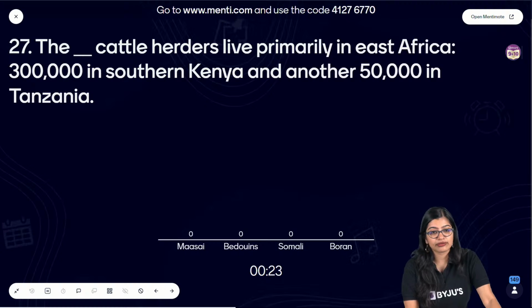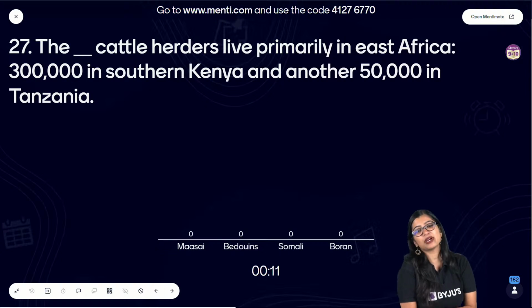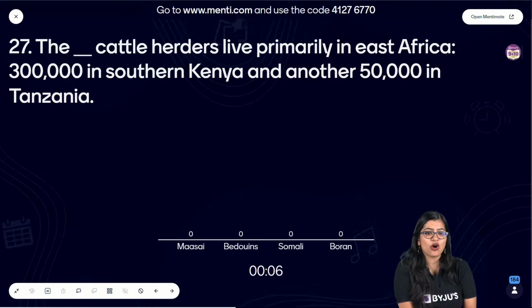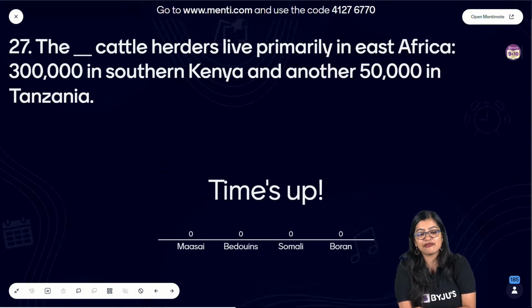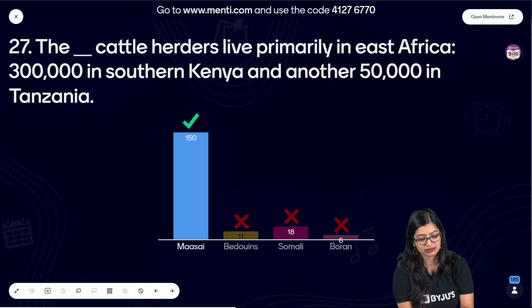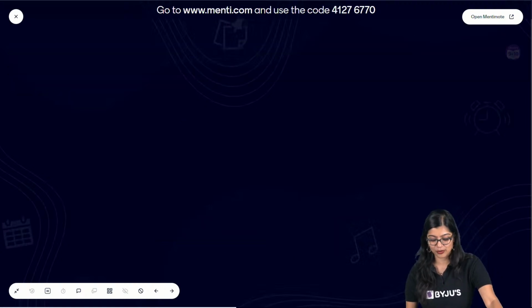More than enough. This is a very simple question. I feel like when the questions are very easy, everybody's like, ma'am, yes, amazing question. When the question becomes a little tough, oh ma'am, very bad question, why did you bring this question? So I feel like all of you are being very biased about what you want to learn. Easy means yes, a little tough means, ma'am, no, very bad question. Very good, everybody. The correct answer here is option A, Maasai.